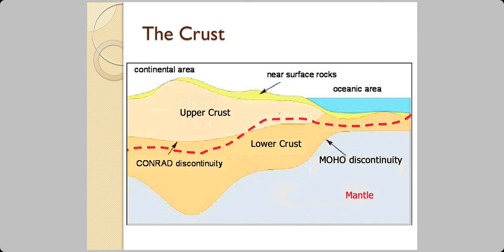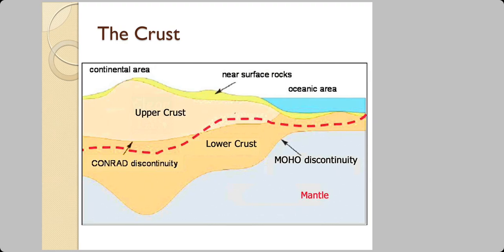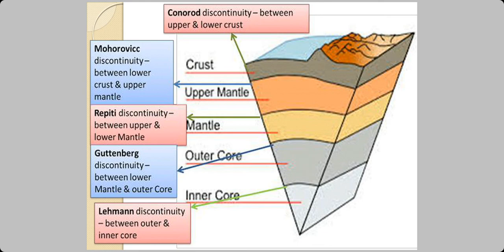Now, there's a term called Moho discontinuity. Forget about Conrad discontinuity. Look at the Moho discontinuity on the right hand side. This is the uppermost layer of the mantle and the lowermost layer of the crust. That line is known as Moho discontinuity. Moho is a short form for Mohorovic. It's the name of a geologist.